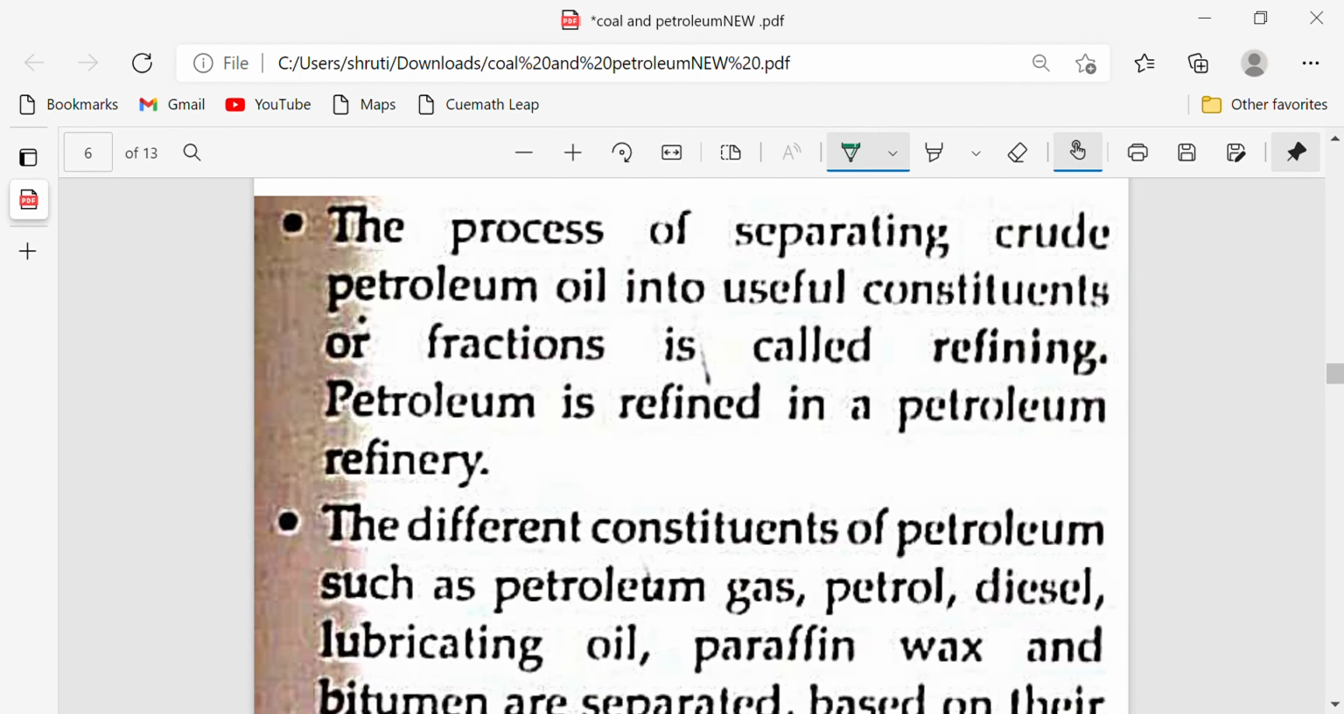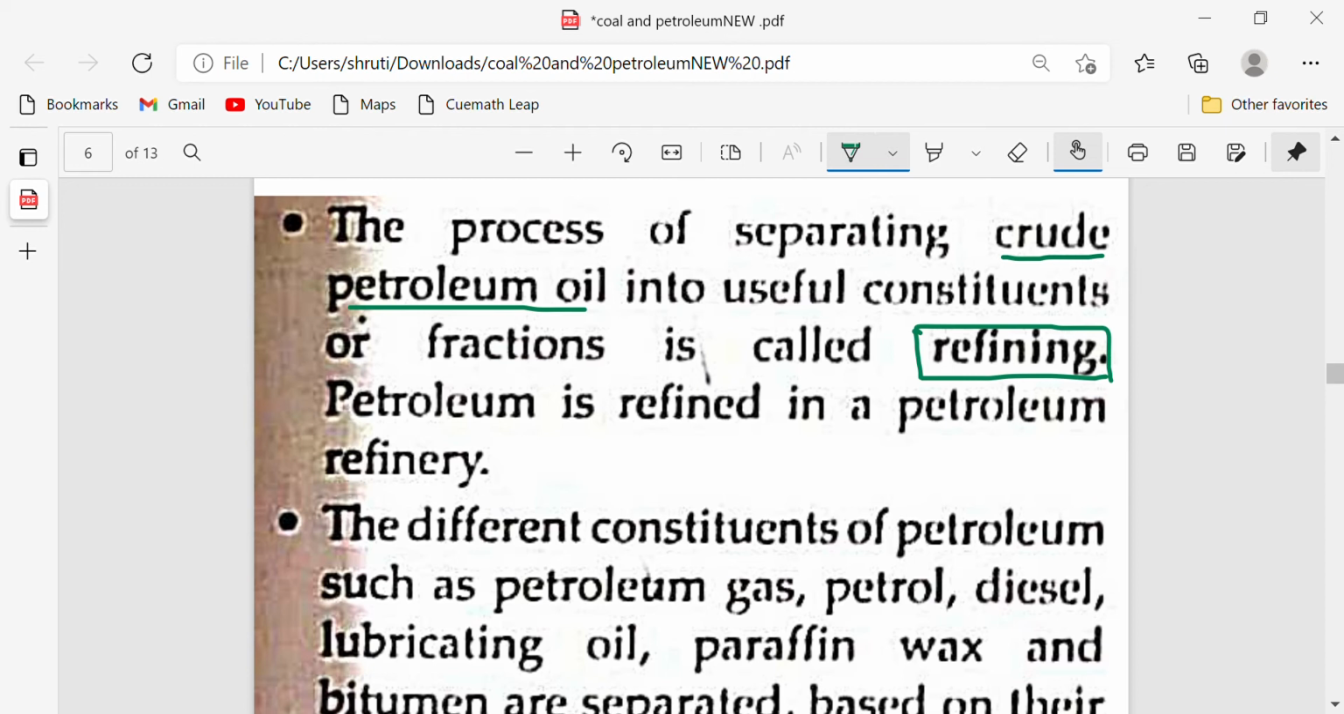The process of separating crude petroleum oil. Crude petroleum oil means that it is not a pure substance, so we need to separate different constituents out of the petroleum. The process of separating crude petroleum oil into useful constituents or fractions is called refining. So this is another process. Before this we have read about another process. What was it? Just remember. In coal we did a process that was carbonization.